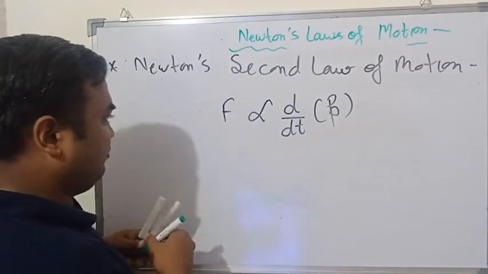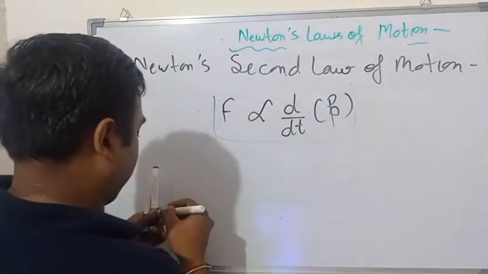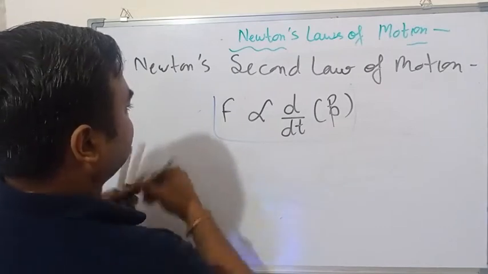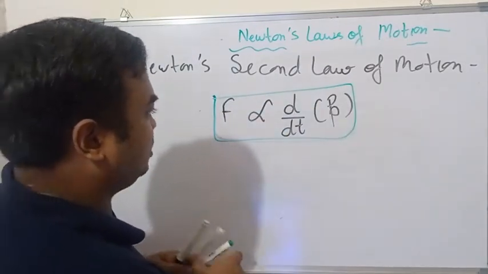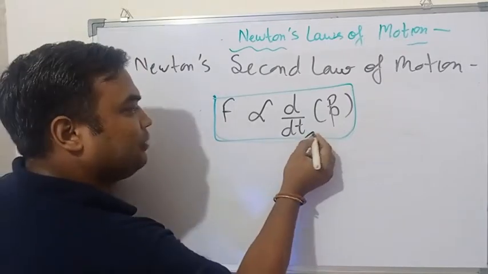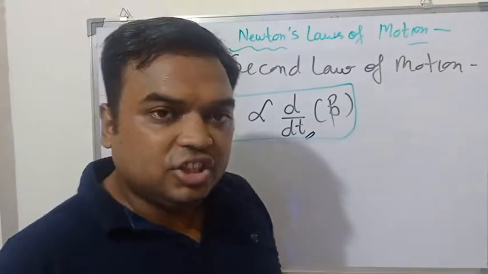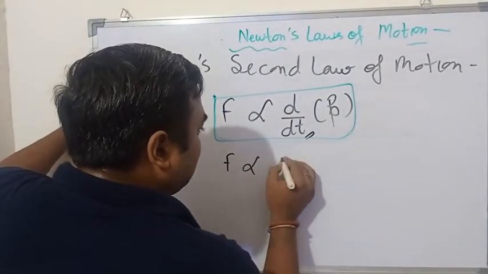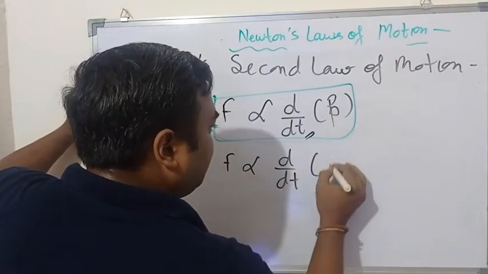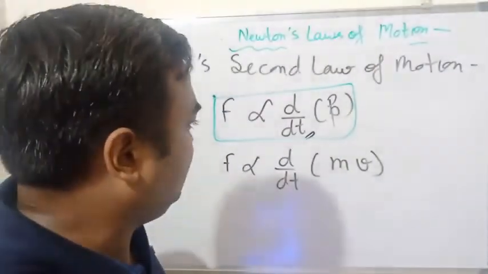If you see, you will find that F is directly proportional to the rate. Rate means that particular property changing with respect to time. So F is directly proportional to d/dt of P, where momentum P means m into v.